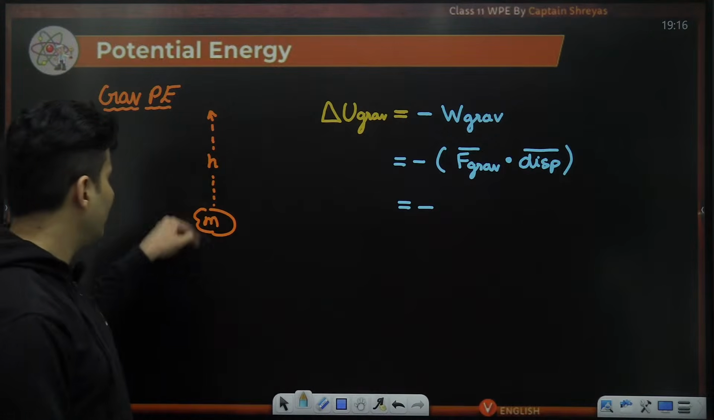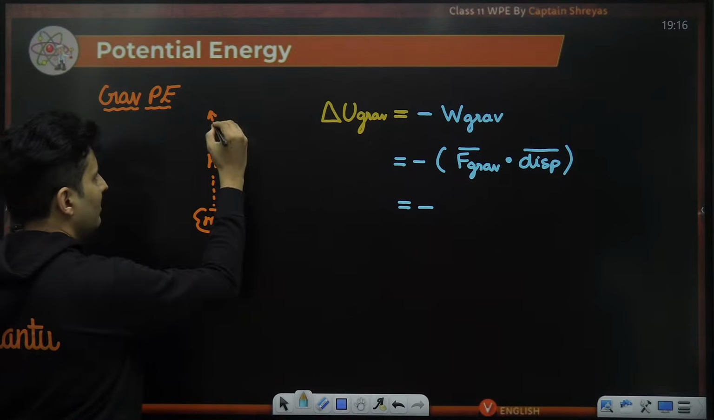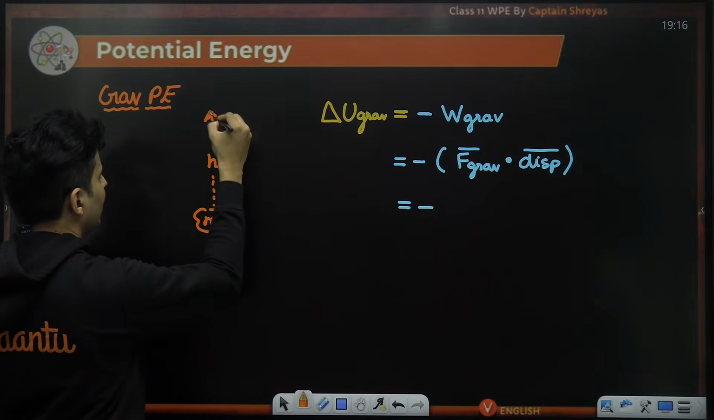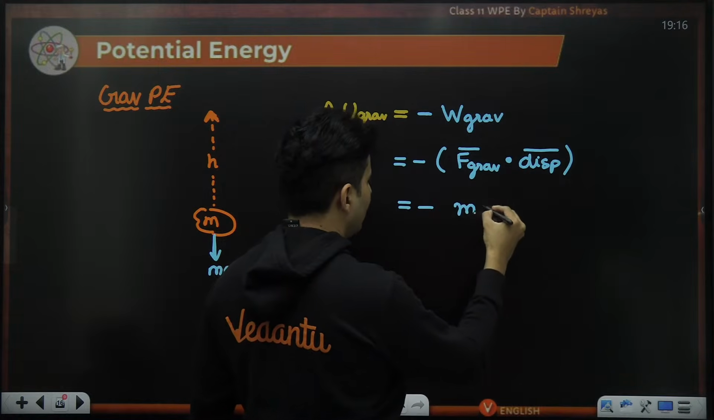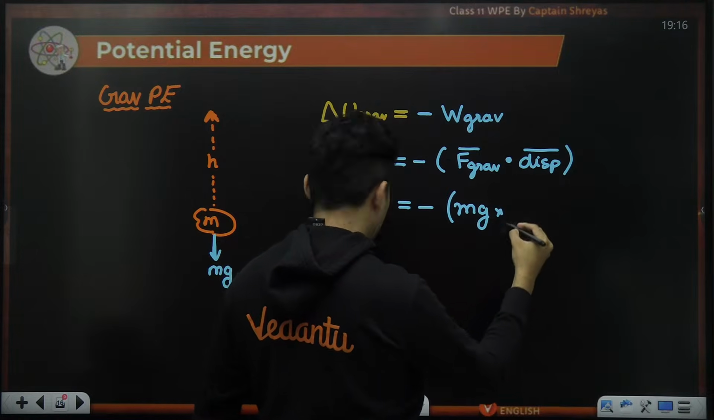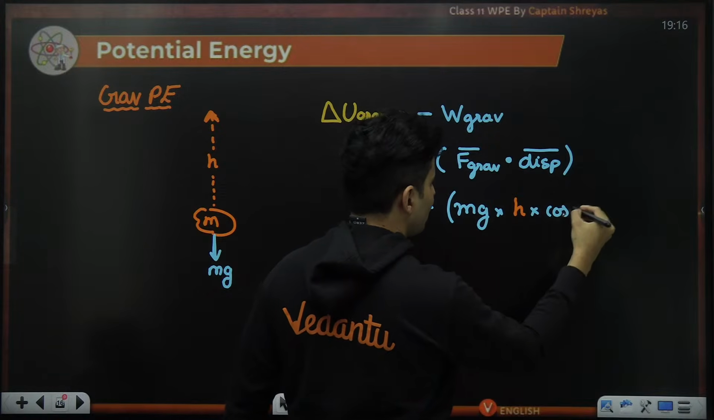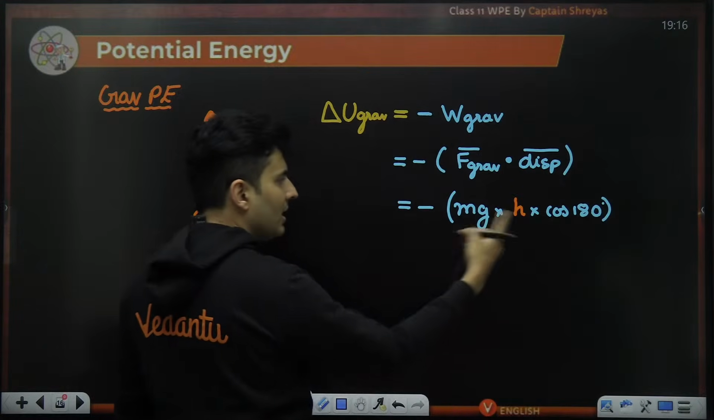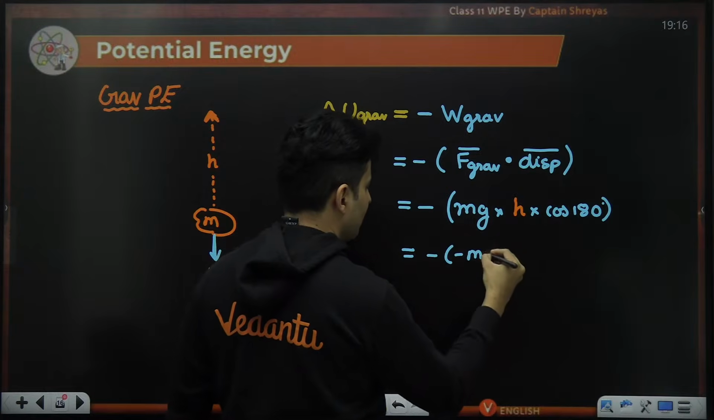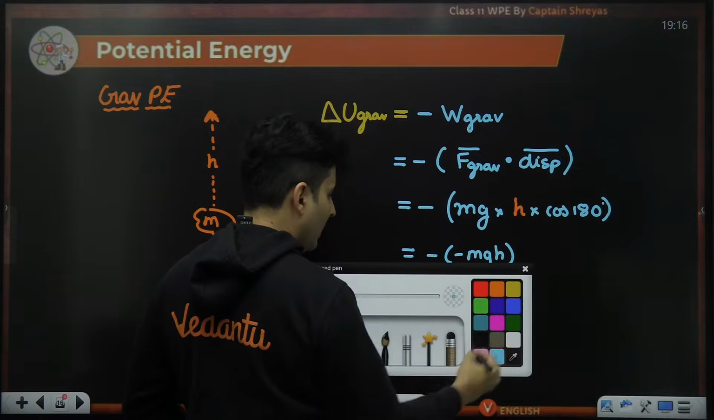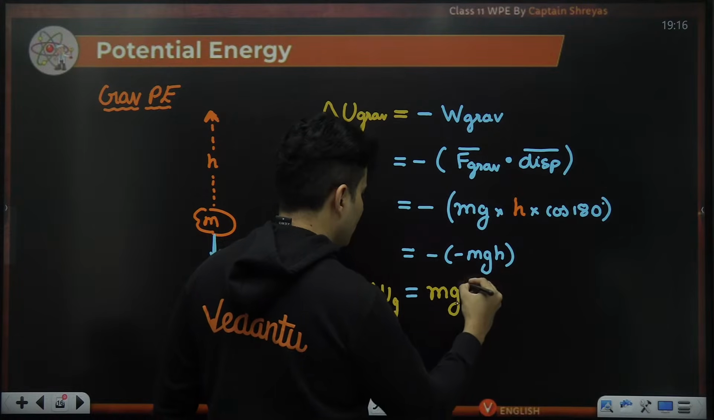Now, as you can see, the gravitational force acting on it will obviously be m into g. The displacement is upwards. Can you see that? I'm moving it like this in this scenario. So they are both opposite of each other. So it will be mg multiplied by displacement, which is h, multiplied by cos of 180, because they are opposite of each other. What is cos of 180? It is -1. Minus and minus will become plus. So my delta U gravity will be mgh.